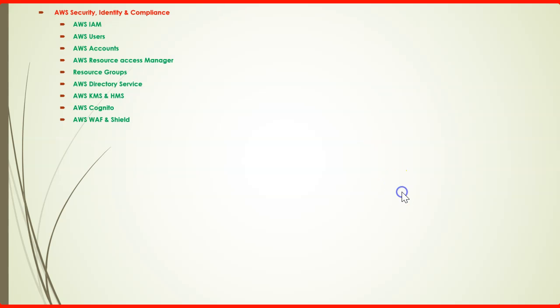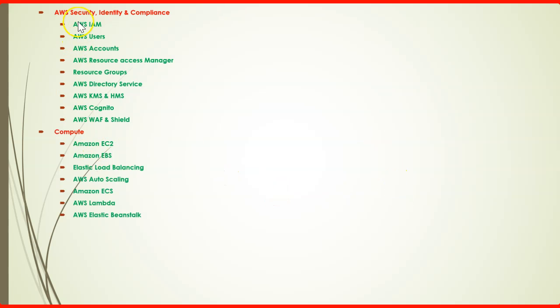And then we will move on to compute. Once we know how to create users, how to create groups, and then roles, and associate the appropriate role to the particular user or group, then we will move on to the compute section. In the compute section, we will cover how to configure your EC2 instance either in a VPC or outside the VPC, in a private network or in a public network. So we will cover all the aspects of the EC2 instance.